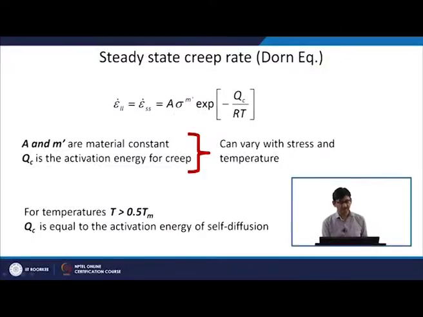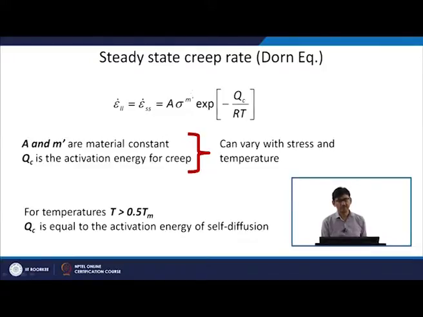So, we want to understand and we want to characterize or quantify that particular stage, to understand the creep phenomena. So, the steady state creep rate can be given by an equation like this: epsilon dot SS, that is steady state here, equals A sigma to the power m prime, exponential minus Qc by RT.